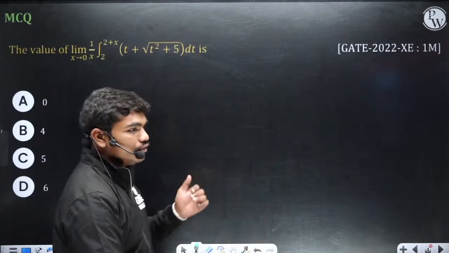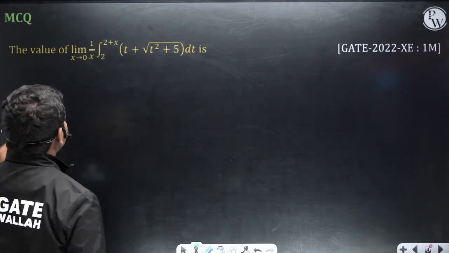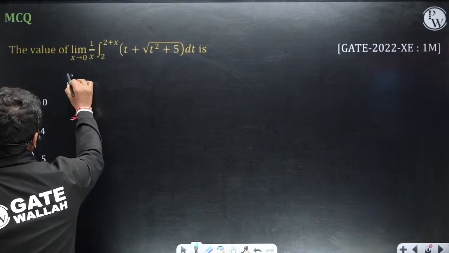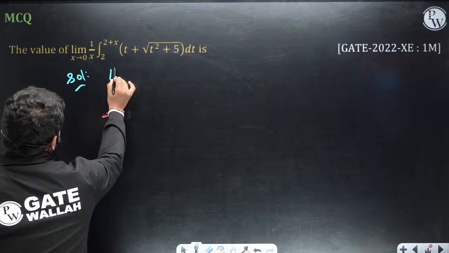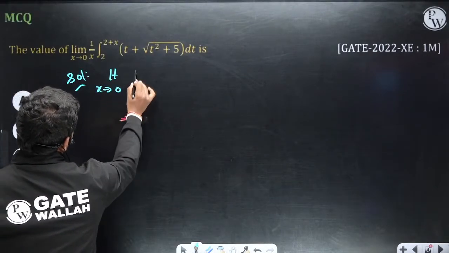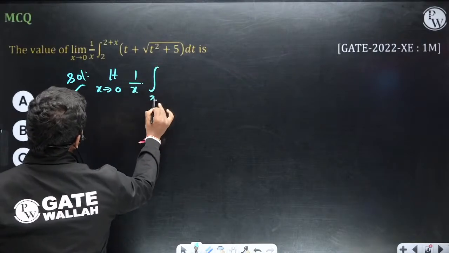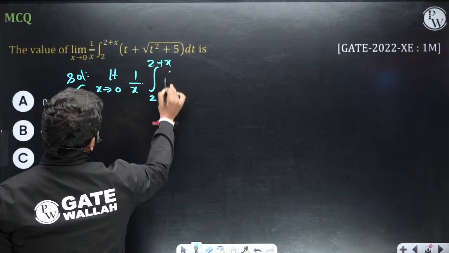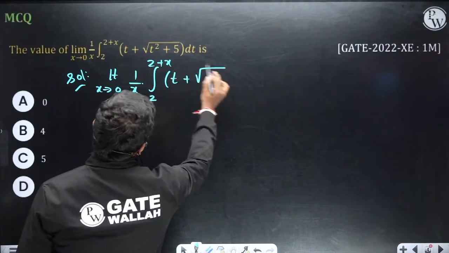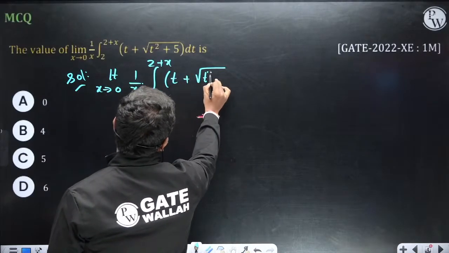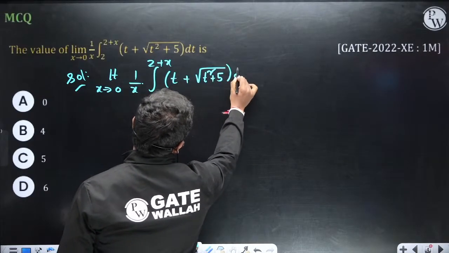Now if you see this first question, the value of limit x tends to 0, 1 by x into the integral from 2 to 2 plus x of t plus square root of t square plus 5 dt. Correct? Is this the question? So t square plus 5 dt.